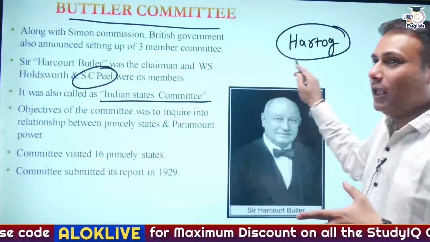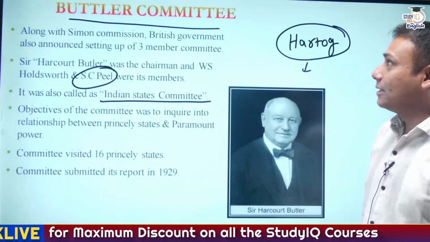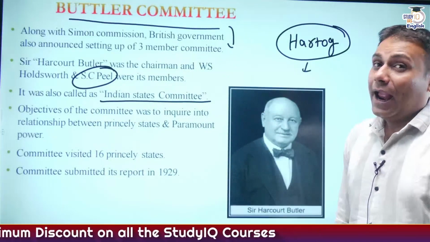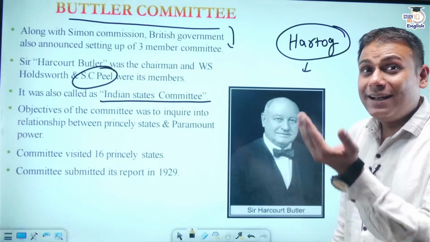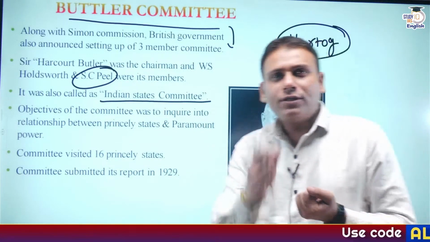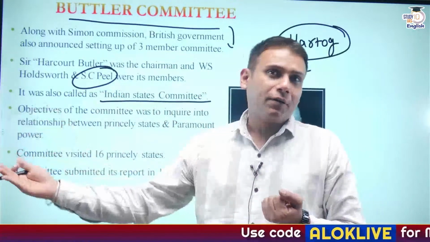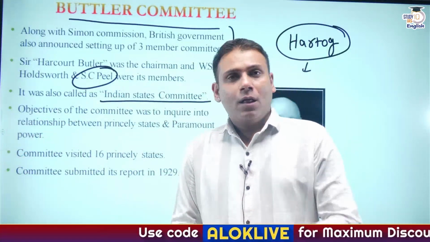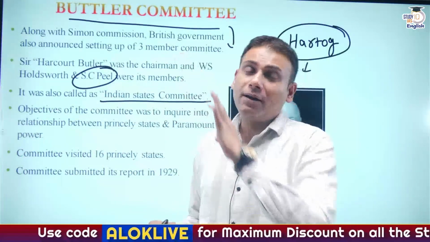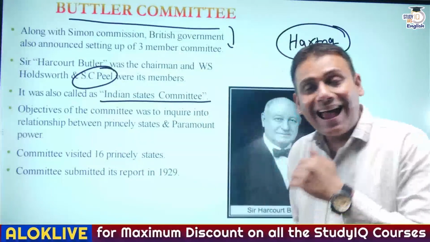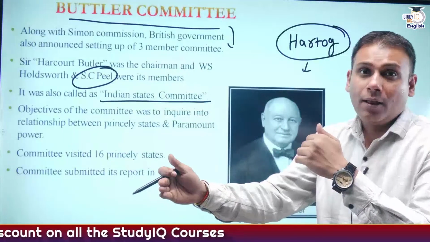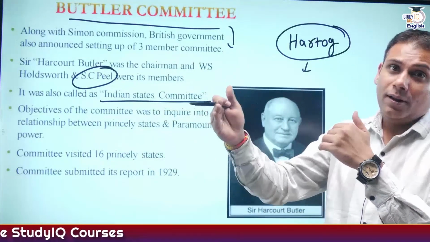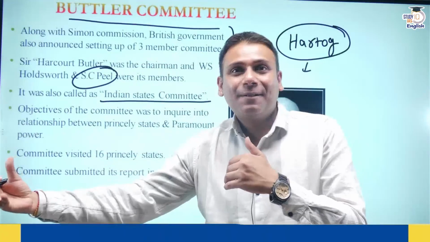So the Hartog Committee was related to the education system, and the Butler Committee was related to what? It is an Indian States Committee. What was the major objective of the Butler Committee? The major objective was to analyze and understand the relationship between the British paramount power and the princely states.